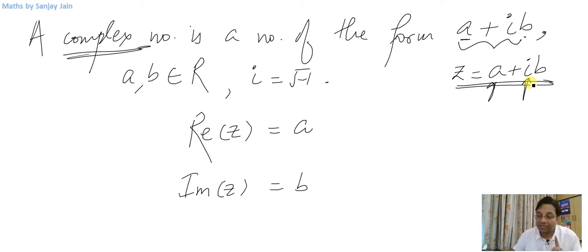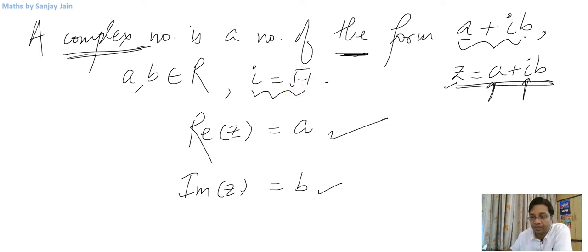So it is the imaginary part of this complex number. So real part of z is a, imaginary part of z is b, okay? So this is the definition of complex numbers when we have defined iota equal to square root of minus 1, okay?